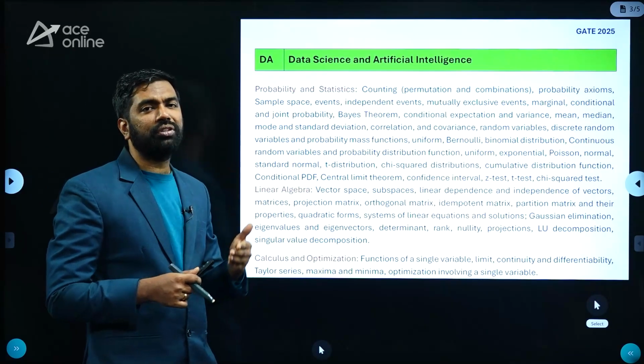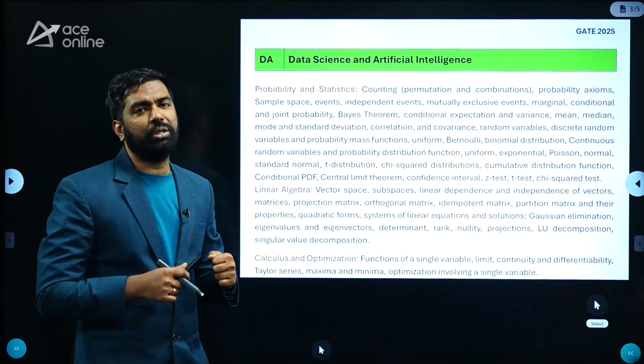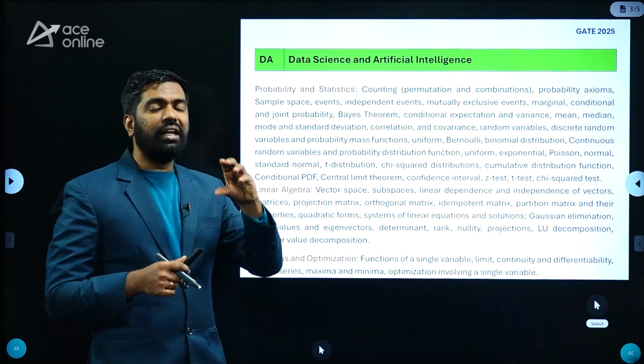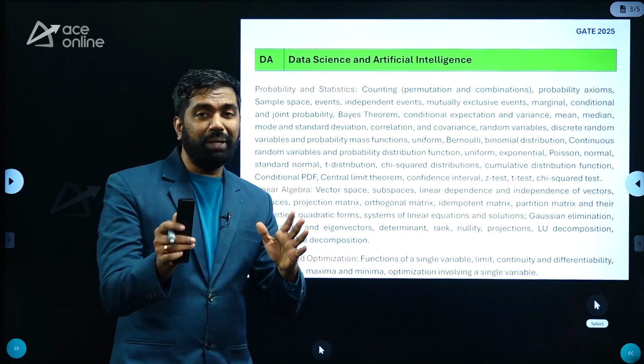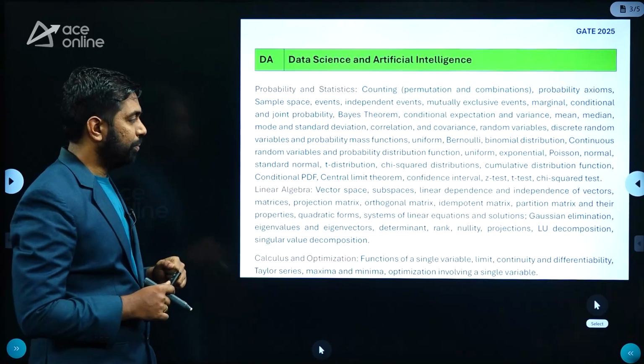Like if you look at computer science, there are many GATE question papers, but for DA there are very few resources. So the ACE Engineering Academy textbook could be one of the best resources for your preparation.